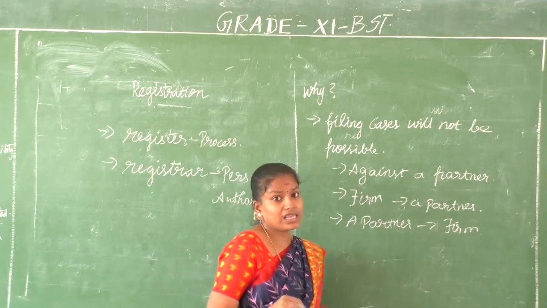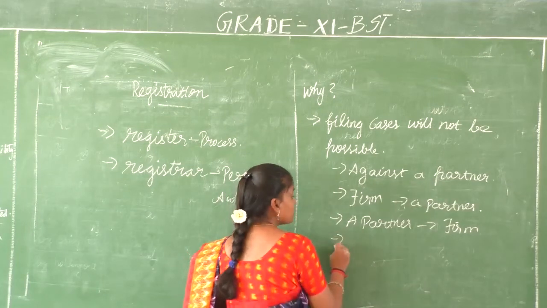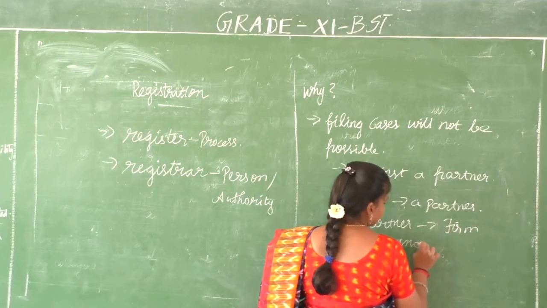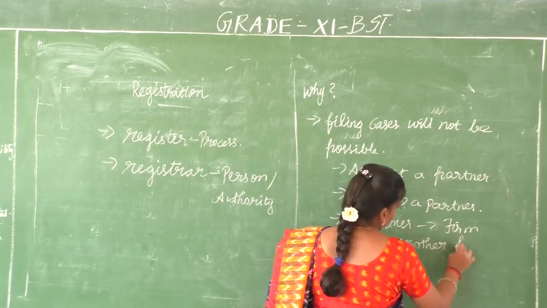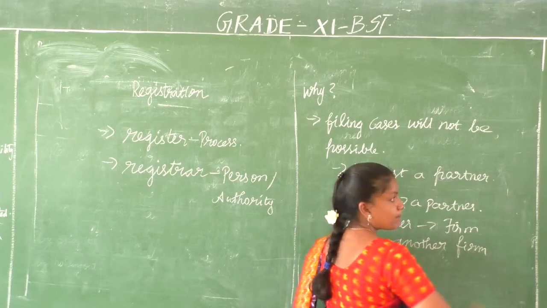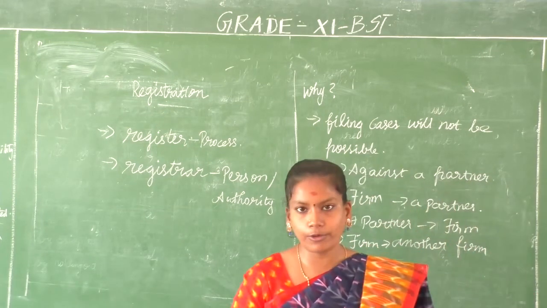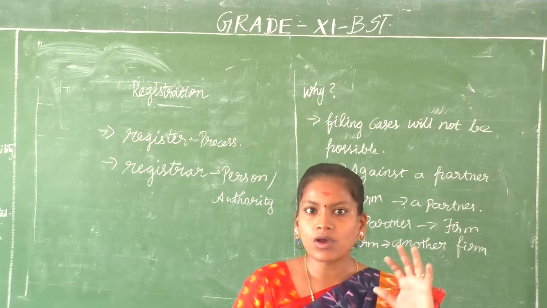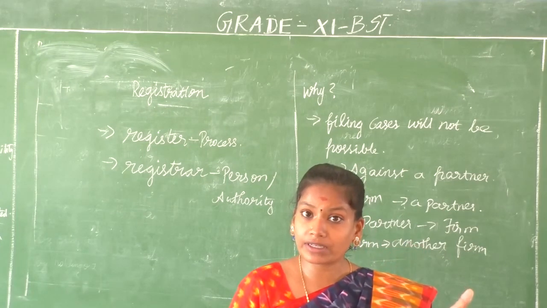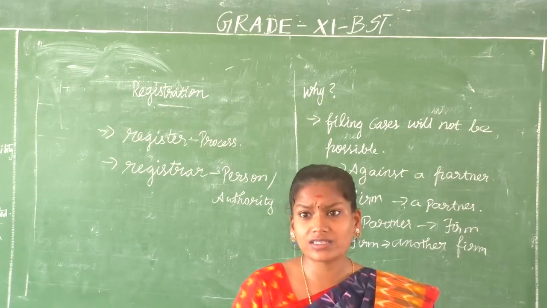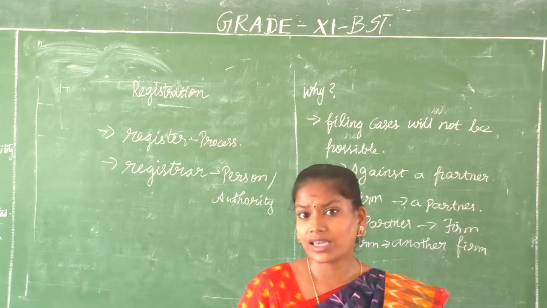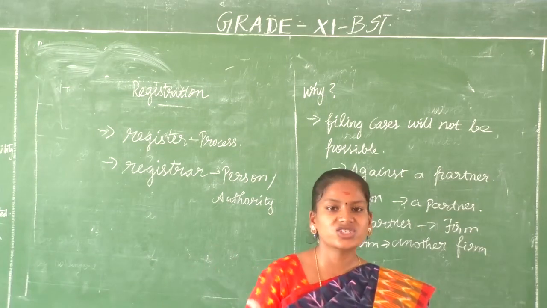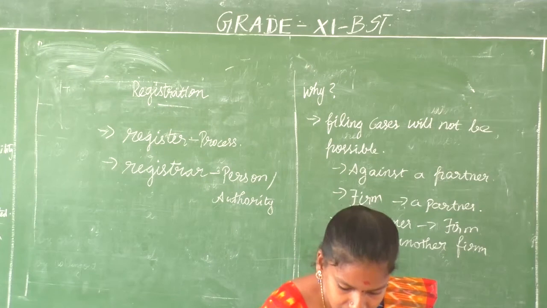That is why we say that it is essential. And your firm against another firm. You have supplied your goods to one more person, but he or she did not repay you, or there is some balance, or they have cheated you in buying raw materials. You want to file a case? Can you file? No, you can't file a case. Why? Because you are not registered. That's why we say that registration of the company is compulsory.